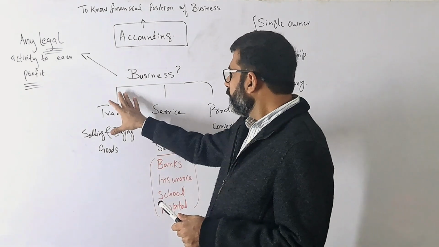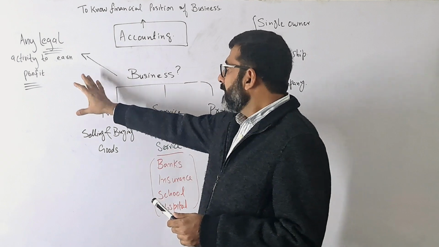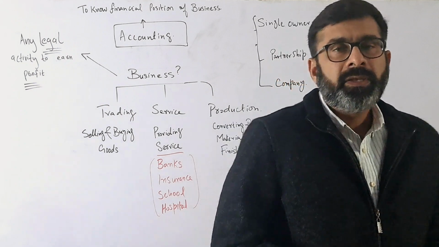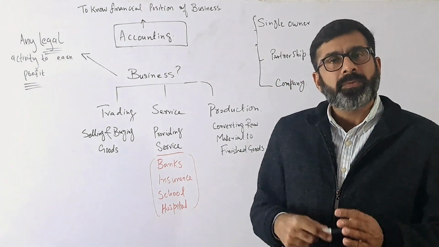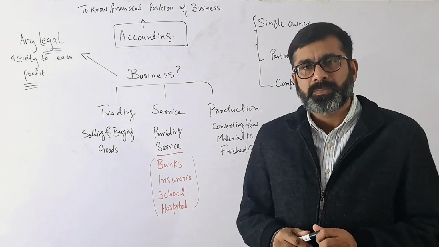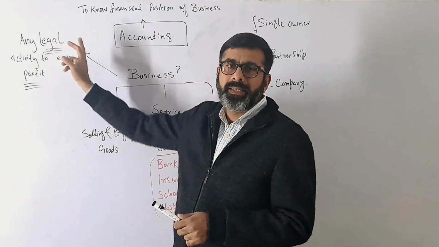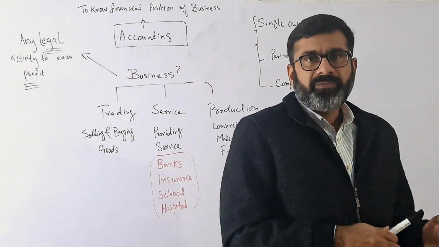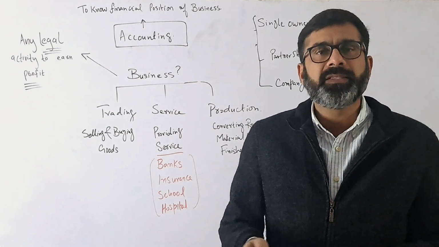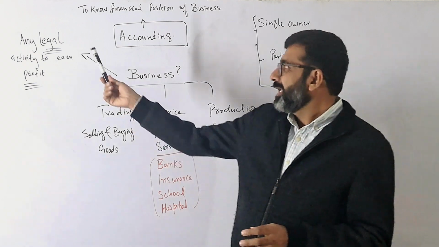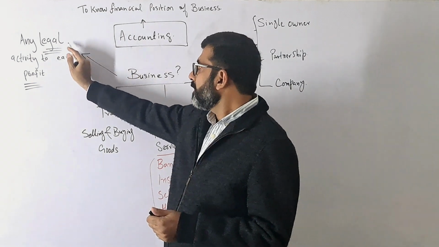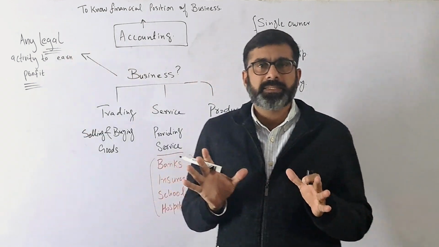Now, if we talk about business, then we talk about legal things. There are so many activities in the world which are illegal, and their purpose is again profit, but we cannot say it is a business because it is not a legal thing. For example, people trafficking drugs, or trafficking illegal weapons. These are illegal things, so that will not be called a business. Anything which is illegal will not be considered a business.